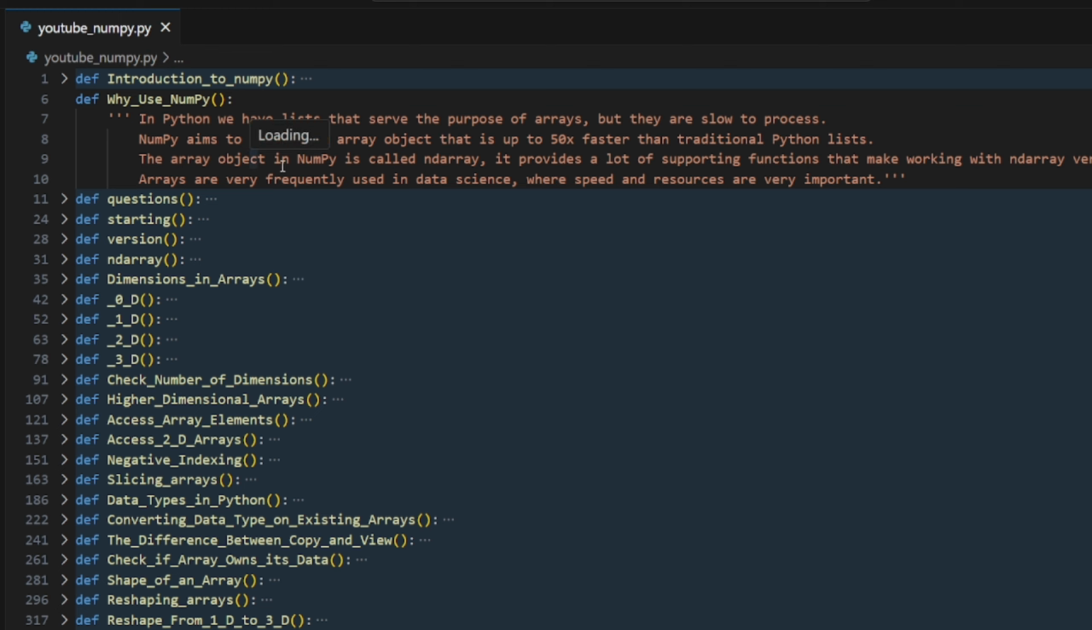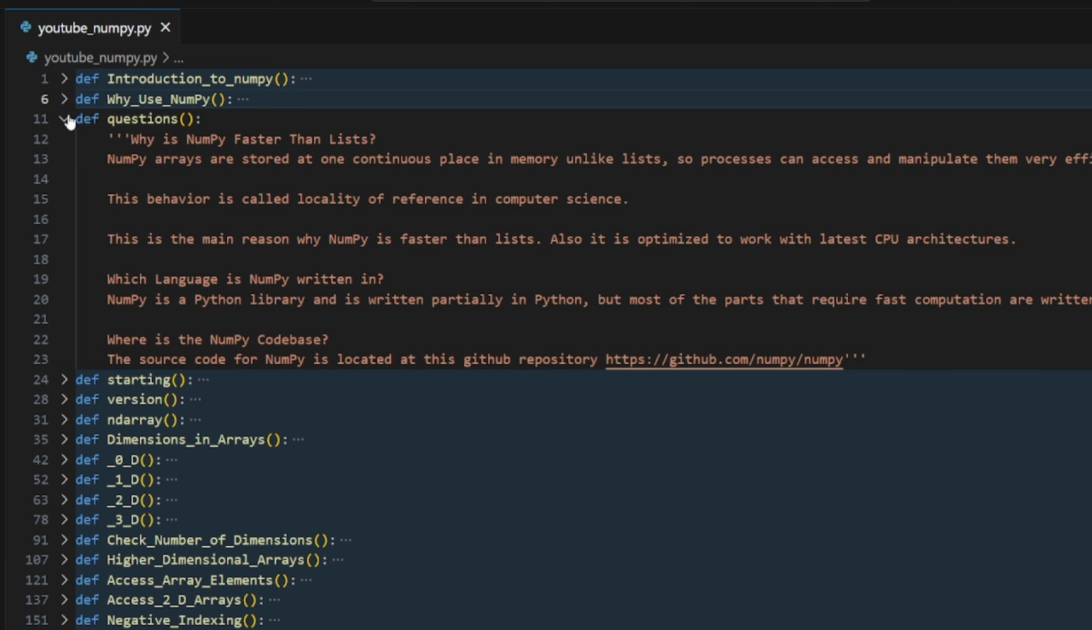The array object in Numpy is called ndarray. Numpy uses object-oriented programming, while list is a traditional method. It is a high-speed array, and more can be done within a short period of time. My question: why is Numpy faster than list?